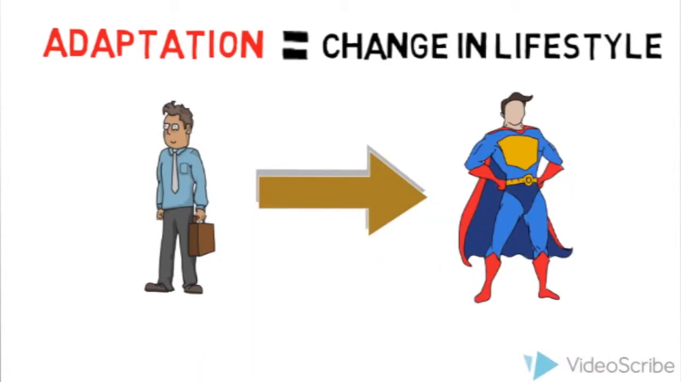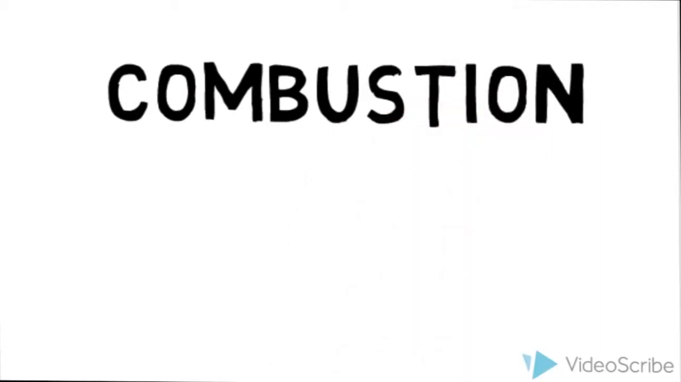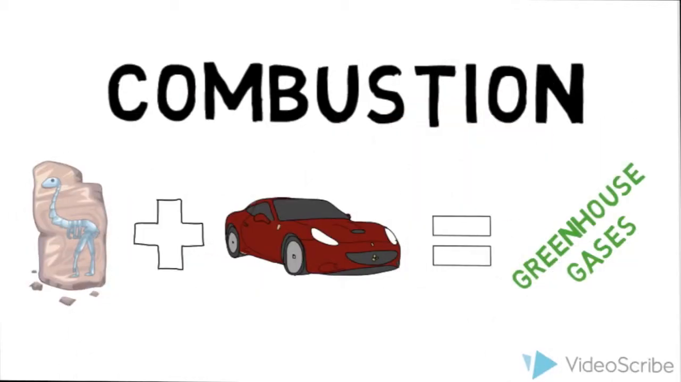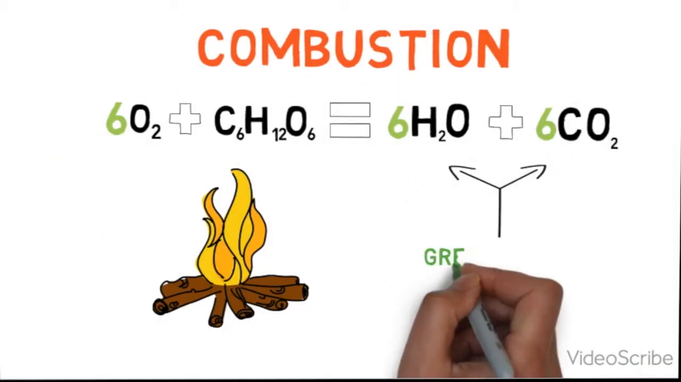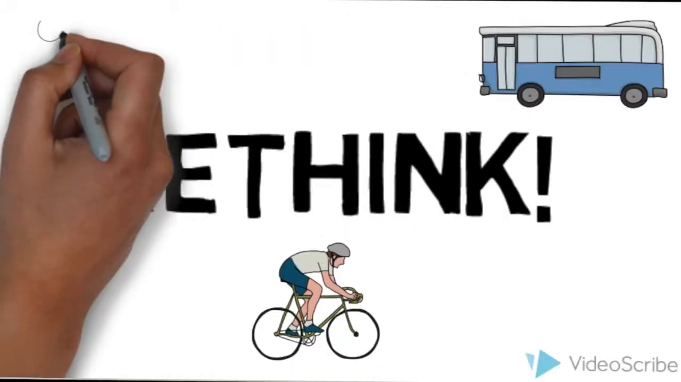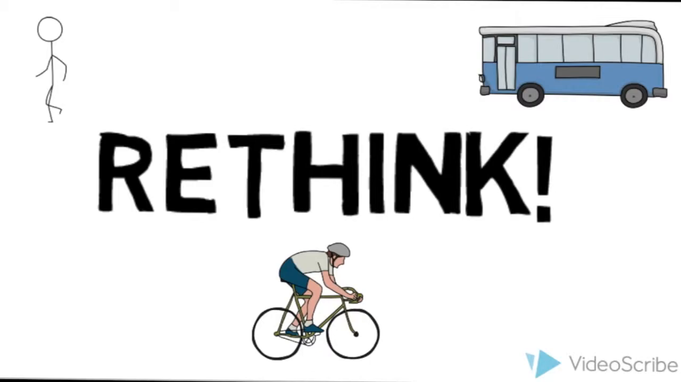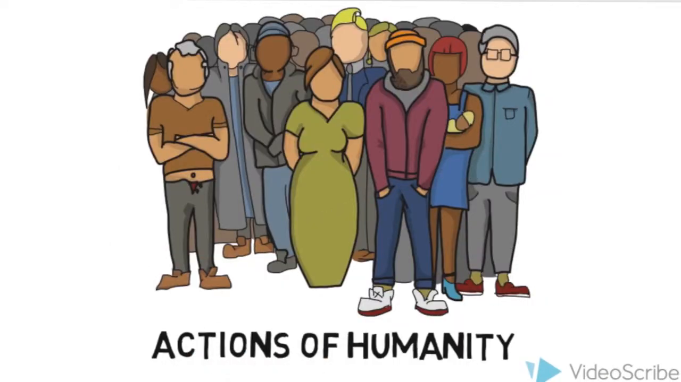Adaptation means a change in lifestyle. We can do this by rethinking our transportation. Modern transportation runs by burning fossil fuels and has become one of the leading causes of the increase of greenhouse gases in our atmosphere. Burning fossil fuels works by burning organic material in the presence of oxygen to release water, carbon dioxide, and energy. So rethink your transportation. Ride a bike, take a bus, carpool with a friend, or even just walk. Anything that will lessen the combustion of fossil fuels. So the next time you look up to wonder about global warming's adversities, you'll see the actions of humanity.